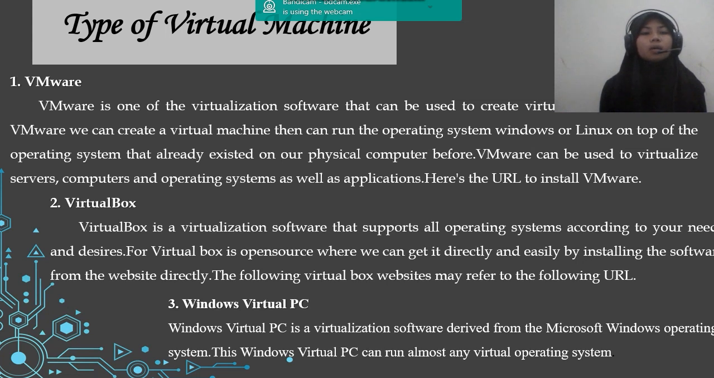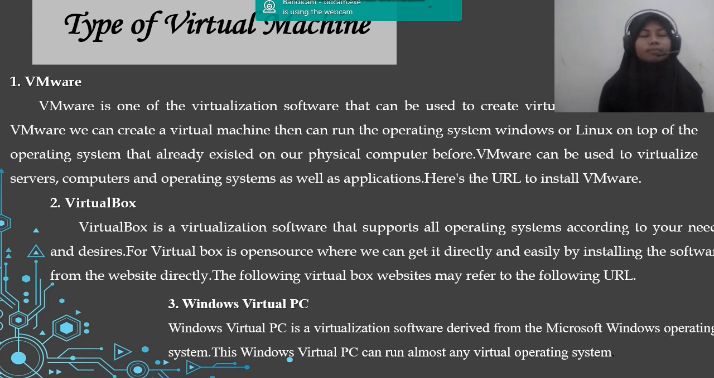Types of virtual machine. 1. VMware. VMware is one of the virtualization software that can be used to create virtual machines. With VMware, we can create a virtual machine that can run the Windows or Linux operating system on top of the operating system that already exists on our physical computer. VMware can be used to virtualize servers, computers, and operating systems as well as applications. Here is the URL to install VMware.